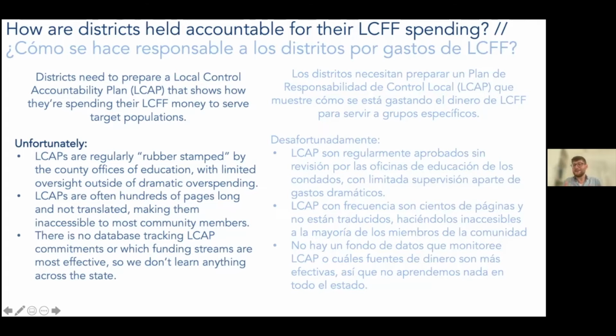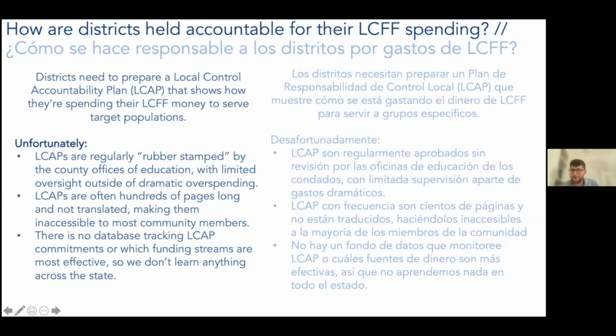I think, to Natalie's point, it's hard to require this, right? That the district listen to parent or community input. It's hard for the state to say, how do you prove you're doing that or not? It's just a little bit of a flawed process from my perspective. It's meant to be this accountability tool that, for a lot of reasons, just isn't a very accessible way for community to have meaningful accountability.